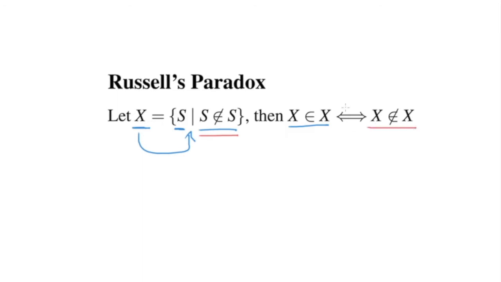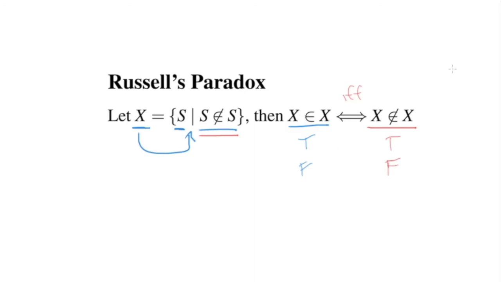If you've never seen this symbol before, this double-headed arrow, this means if and only if. So if with two F's, meaning if and only if. What that means is that these two conditions, the two sentences on either side of the arrow, have to be true at the same time, or they have to be false at the same time. There's no possible scenario in which one is true and one is false. That's what the double-headed arrow means.